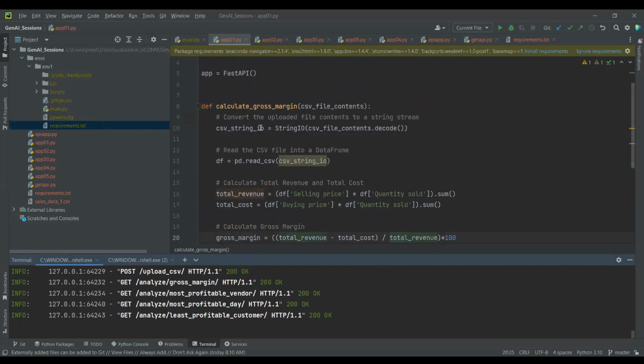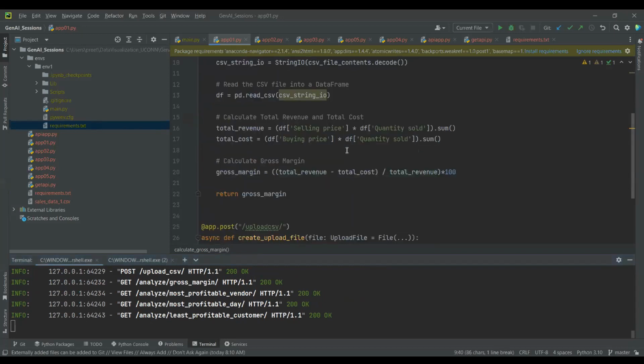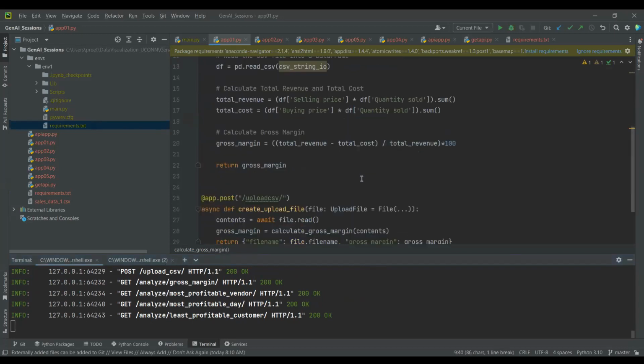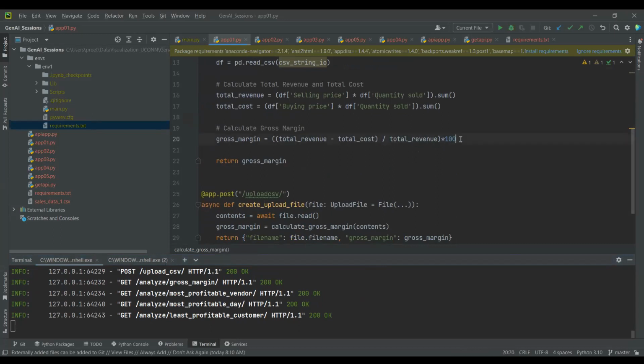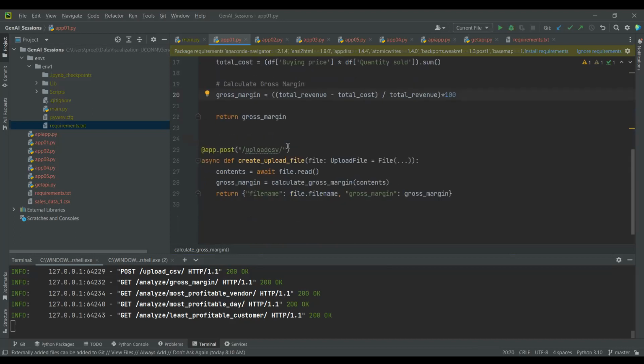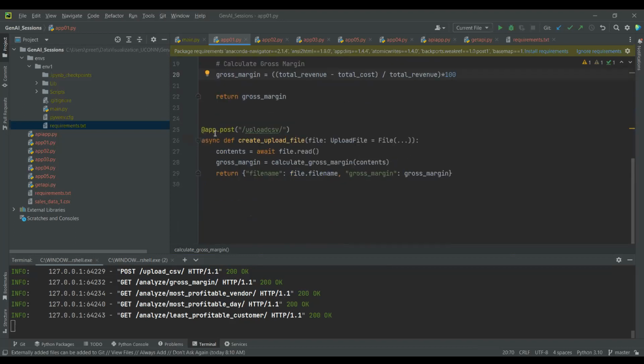So actually, this is the function definition that it gave: gross margin, how to calculate it. And I added a percentage, times 100, here. So this is the first thing. I didn't use any get method here, and I just went ahead and used only the post method that it gave. I'll tell you why I used the get method later. So this is the same program that I copied and pasted.